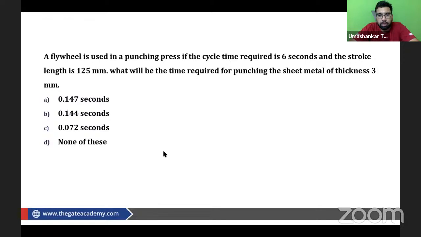Let's see if we can solve it or not. Please try to solve it. I am very sure that you can solve it. This is the first question. I am expecting some right answers from you guys in the live chat section of YouTube. Let's see how many of us can answer it correctly.